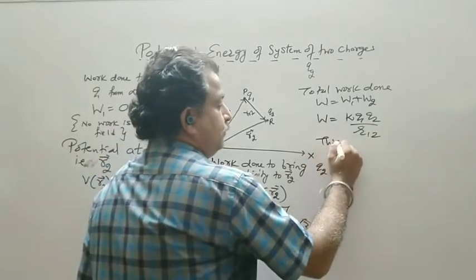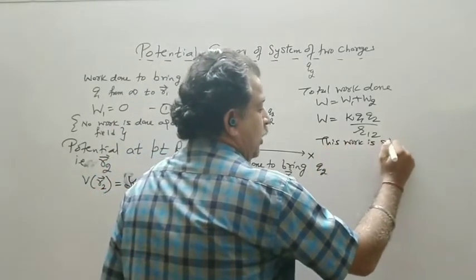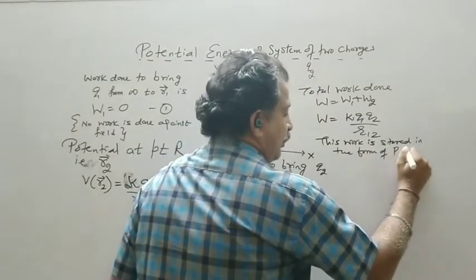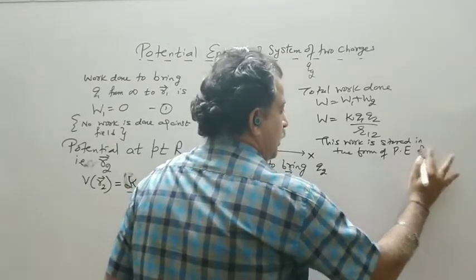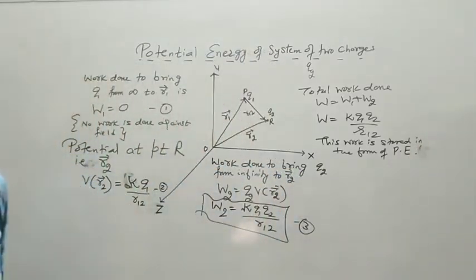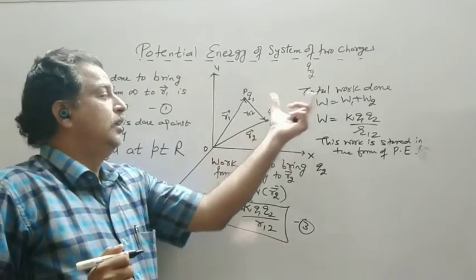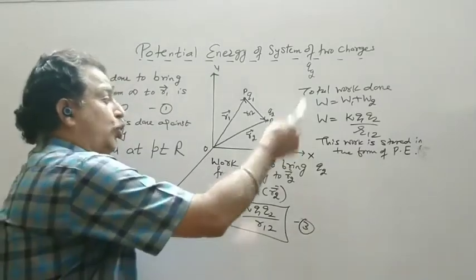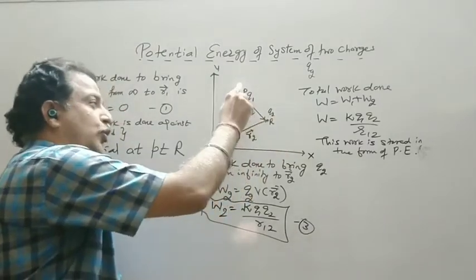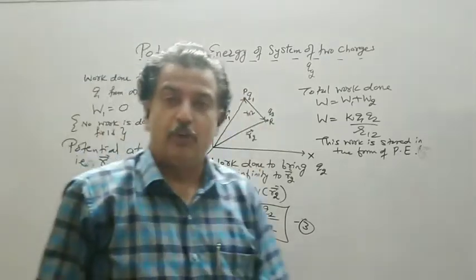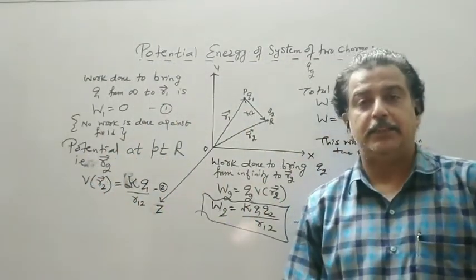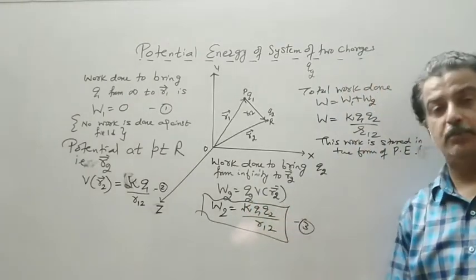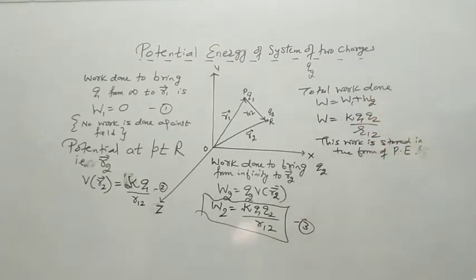This work done is stored in the form of potential energy, and we call it the potential energy of the system. So ये energy ना Q1 की ना Q2 की, पूरे system की. Either you say I brought Q2 against Q1 or Q1 against Q2, for physics it does not make any difference because our formula is K Q1 Q2 upon the distance between them. So this is the total work done.